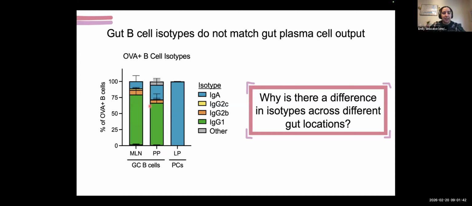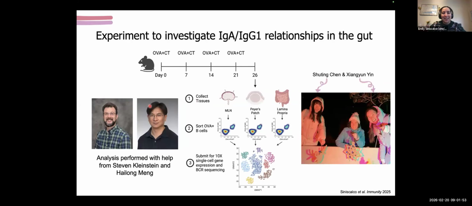And so we wanted to understand what's causing this bottleneck. Why is there a difference in isotype bias across different sites in the gut? So to do this, we did a rather expensive and arduous experiment, but nonetheless very powerful, where we immunized our mice with ova and our mucosal adjuvant cholera toxin 4 times to generate this antigen-specific post-immunization response.